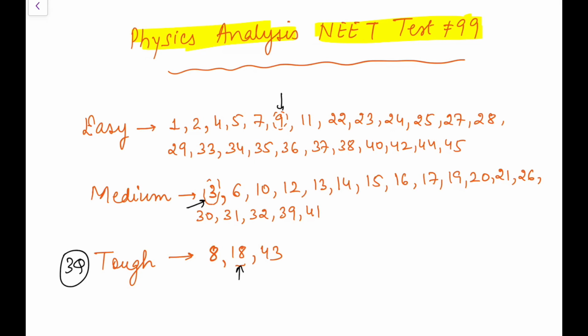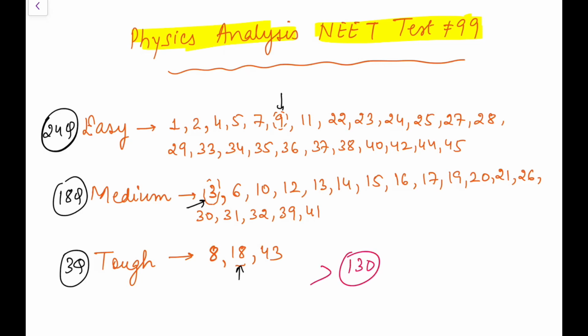Okay, so what we have is 3, 6, 9 and 13, 16, 18. 18 questions I have regarded as medium, 3 as tough, so the remaining 24 questions are easy. So all in all, not a very tough paper. It should be a scoring one for you, I feel. Going by my logic, 24 plus 9, that is, you will have 33 questions. 33 questions means 130 should be the score.